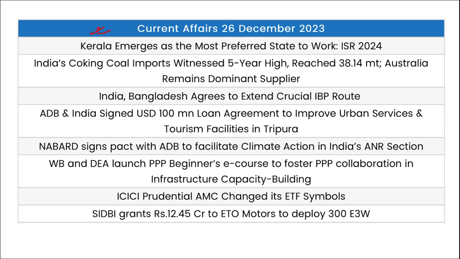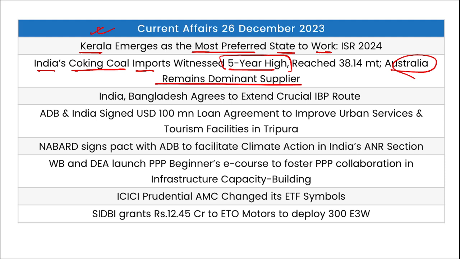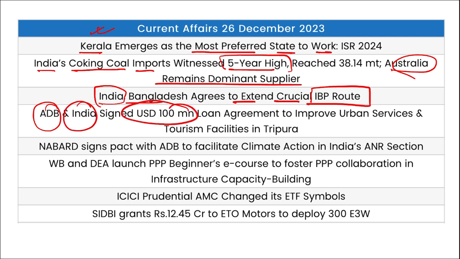So let's go for a one-liner revision. Kerala emerged as the most preferred state to work. Then India's coking coal import witnessed a 5-year high, and Australia remains the dominant supplier to India, followed by USA, followed by Russia. Then India and Bangladesh agreed to extend the crucial Indo-Bangladesh protocol route. Then Asian Development Bank and India signed a $100 million loan agreement to improve urban services and tourism facilities in the state of Tripura.